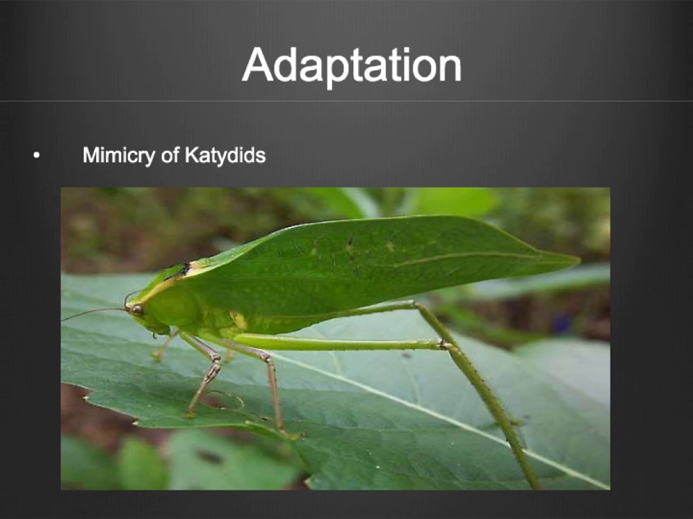Another example of adaptation is the mimicry of katydids. In this case, the katydids camouflage themselves to look like leaves to hide from enemies. They even have rotten spots to resemble the holes in the leaves. This mimicry is so precise that predators would have trouble spotting them in a small cage of vegetation, much less in the wild.